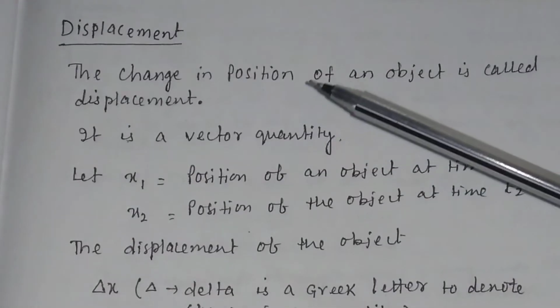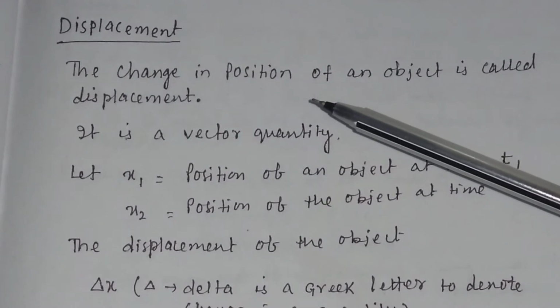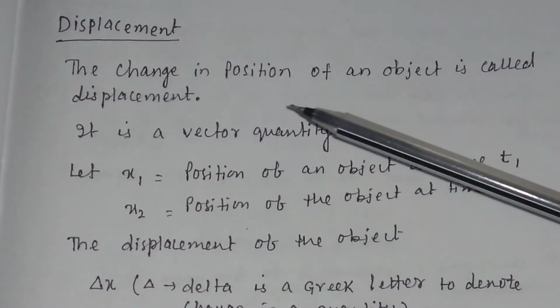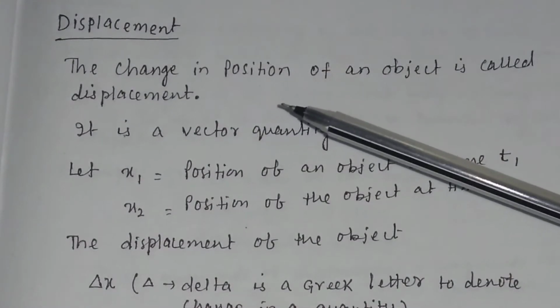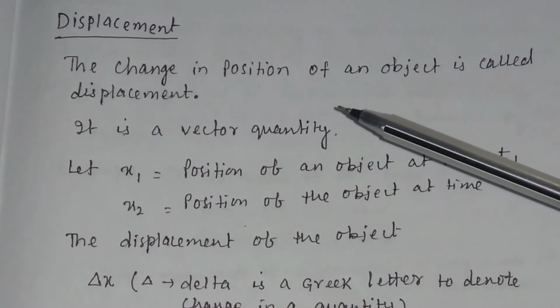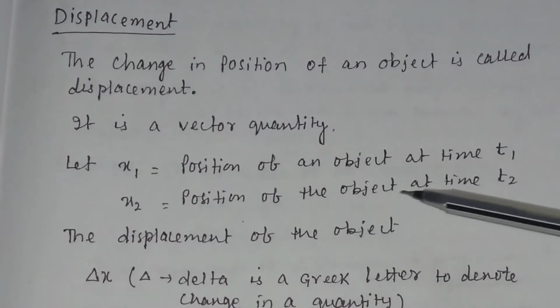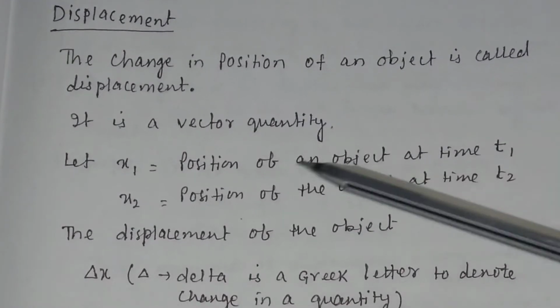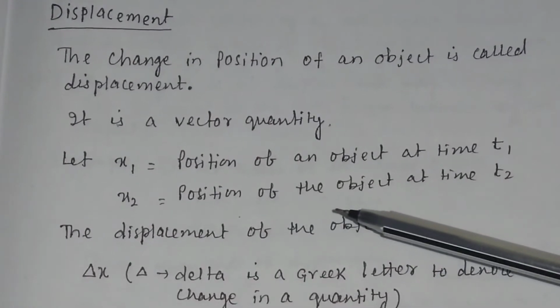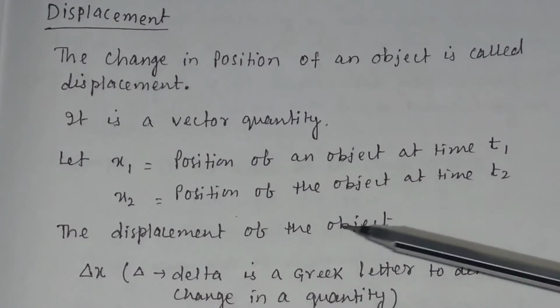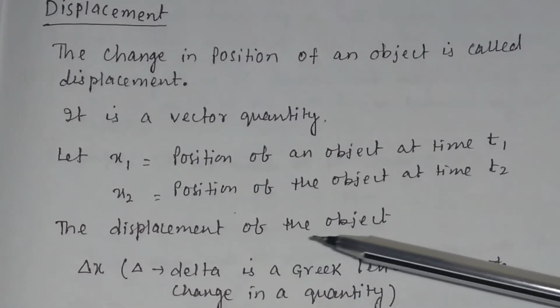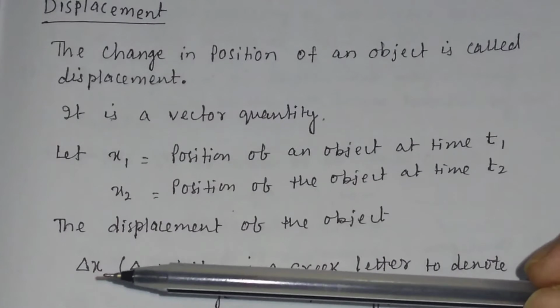Now let us discuss what is displacement. The change in position of an object is called displacement. Generally, displacement is a vector quantity. Suppose x1 is the position of an object at time t1 and x2 is the position of the object at time t2. Then we define the displacement of the object as delta x.